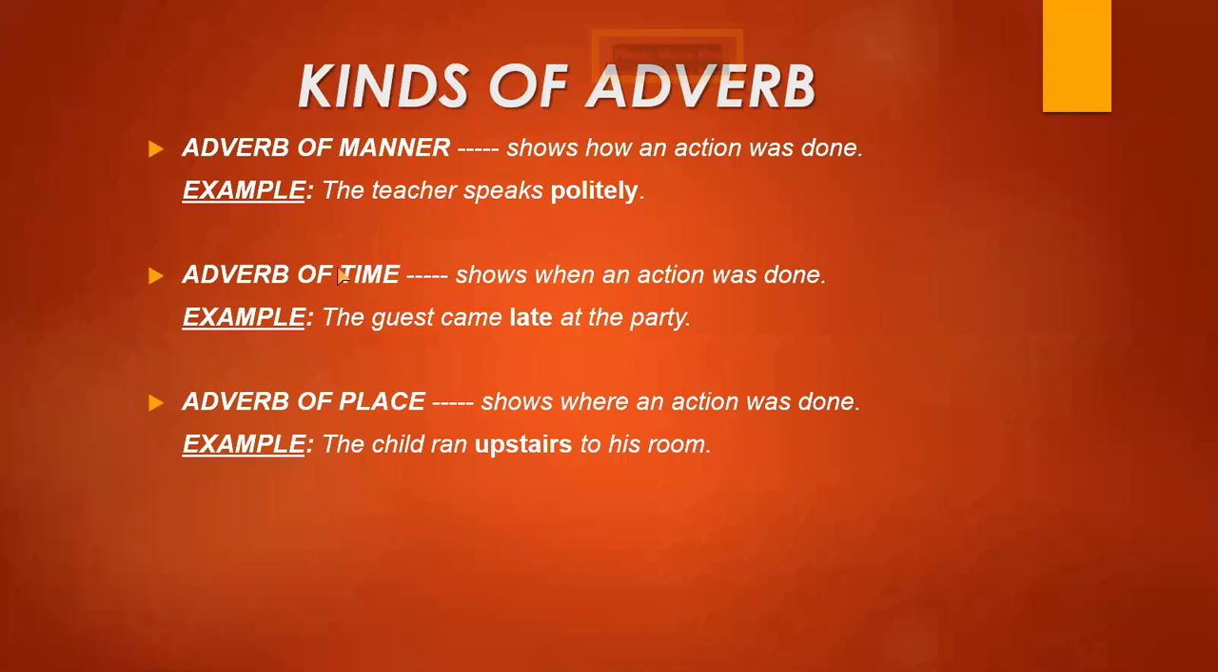Now we have some other examples. The father drives the car fast. It means fast is an adverb which tells us the driving of the father, that he is driving very fast. Sarah is writing slowly. Here you can see that slowly is the adverb of manner which shows the writing of Sarah, who writes very slowly.